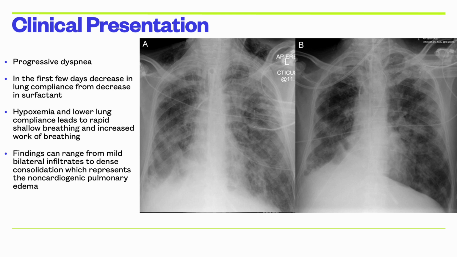Here on the right are two images of a chest x-ray, image A and B. Image A is a chest x-ray of a patient with ARDS that shows bilateral infiltrates. There is bilateral consolidation and a right pleural effusion. I would like to also point out that the costophrenic angles have turned blunt on the right lung on pictures A and B, and you can see the white around the consolidation around the lungs.